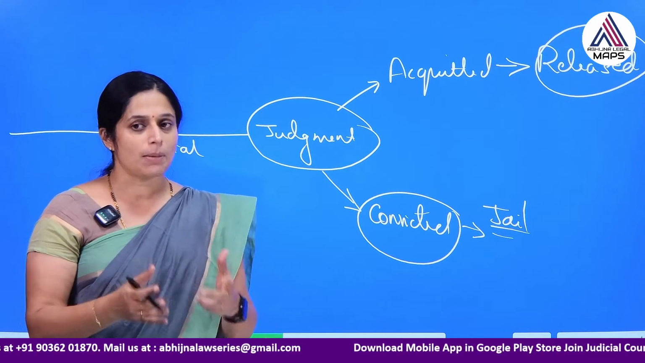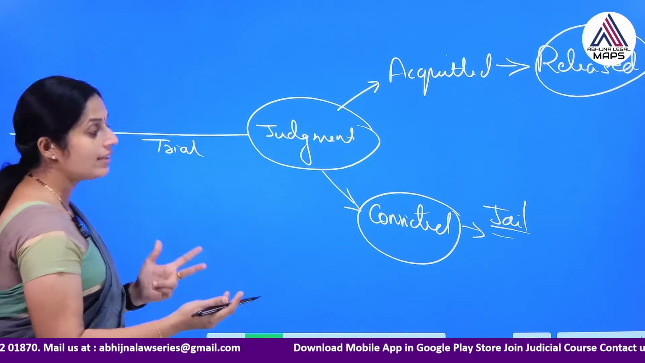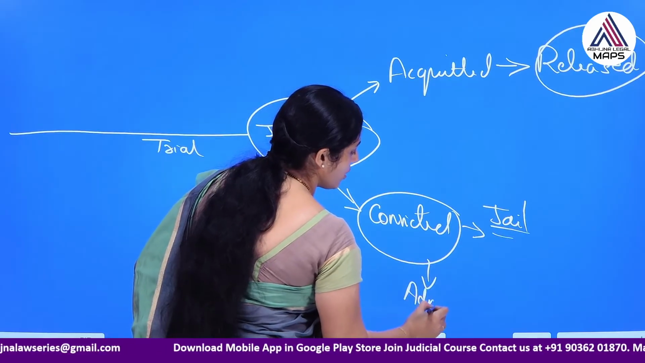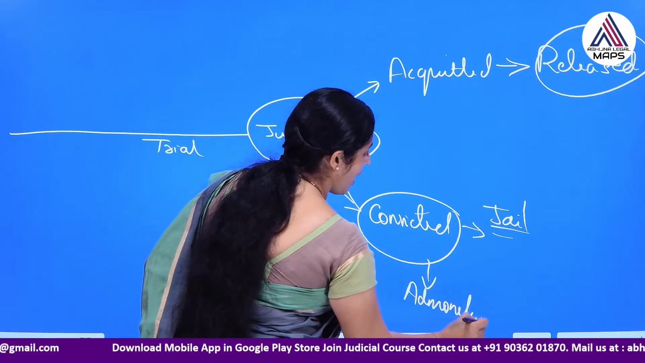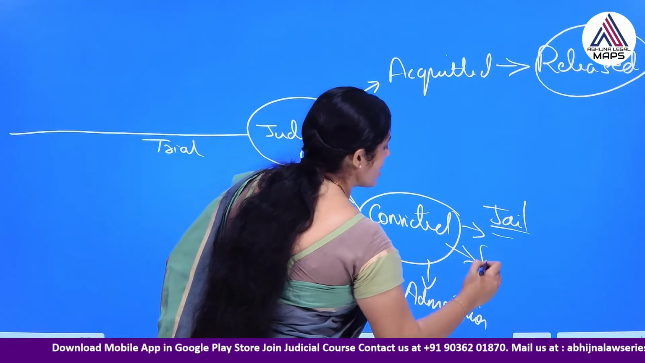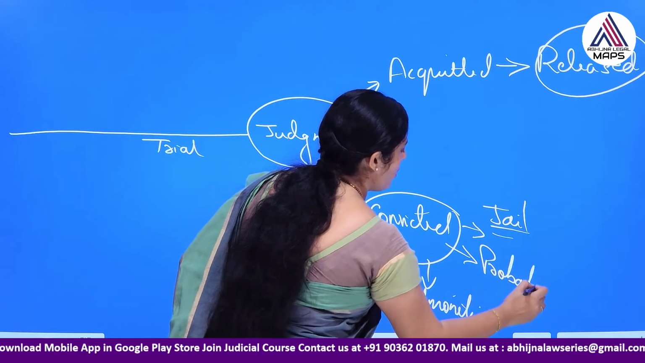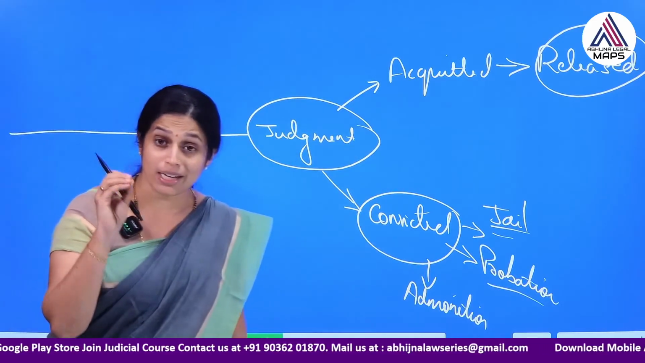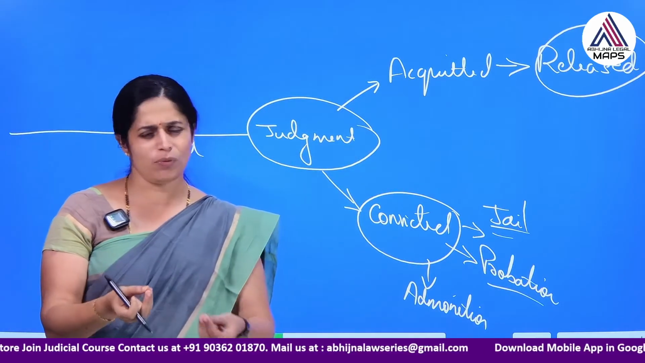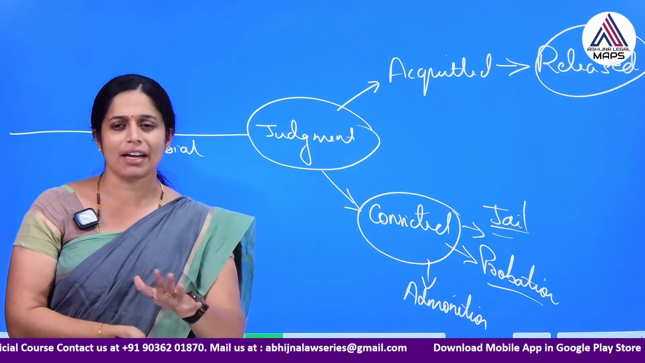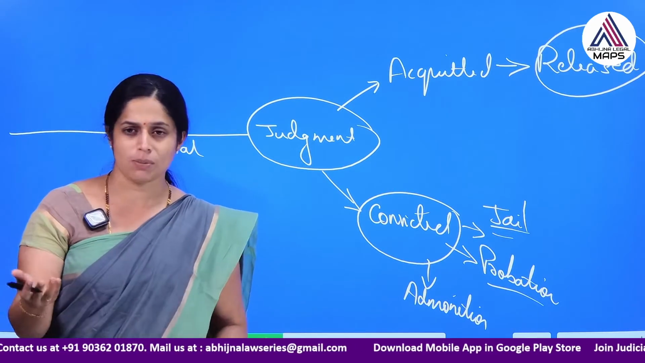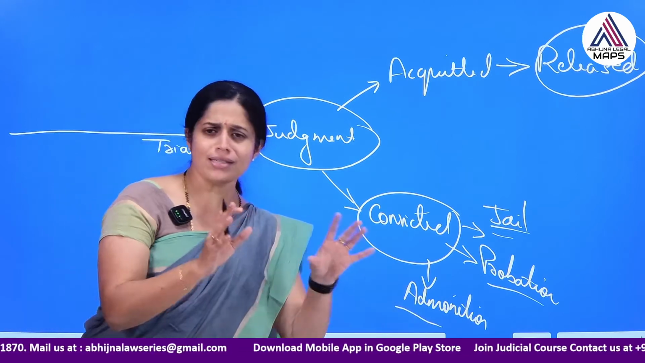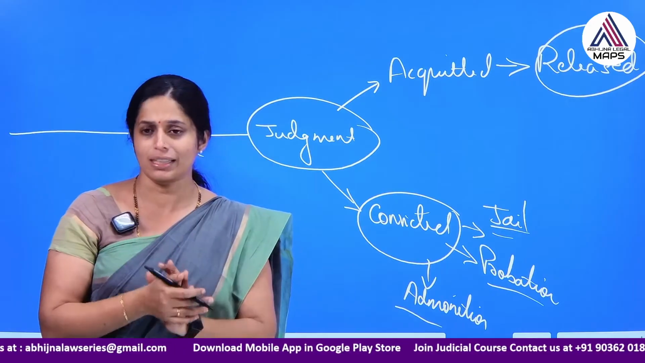So, the law has come up with two alternatives. One they call admonition, and another consequence they call probation. Admonition is just warning a convicted person, applicable for very petty offences like theft or such offences which are punishable below 2 years. Only for such offences admonition can be done. He is just warned and he is set at liberty, he is released.